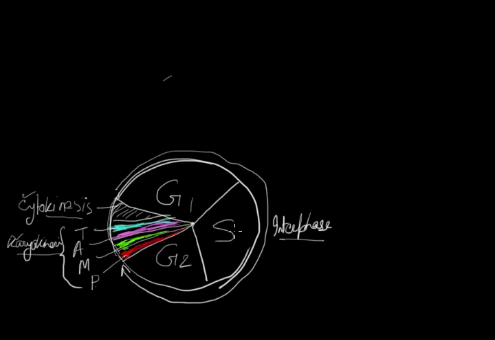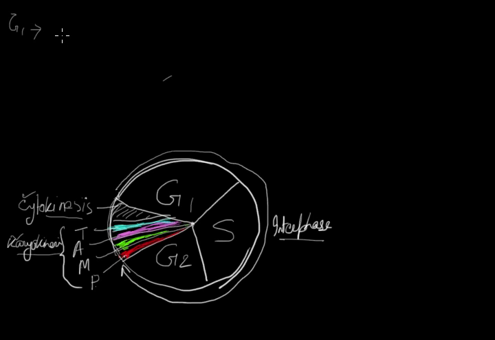So what is actually happening in the synthetic phase? In S phase, DNA replication takes place. So the cell is preparing itself for this replication process at G1 phase. So what are the major events which occur at G1 phase?